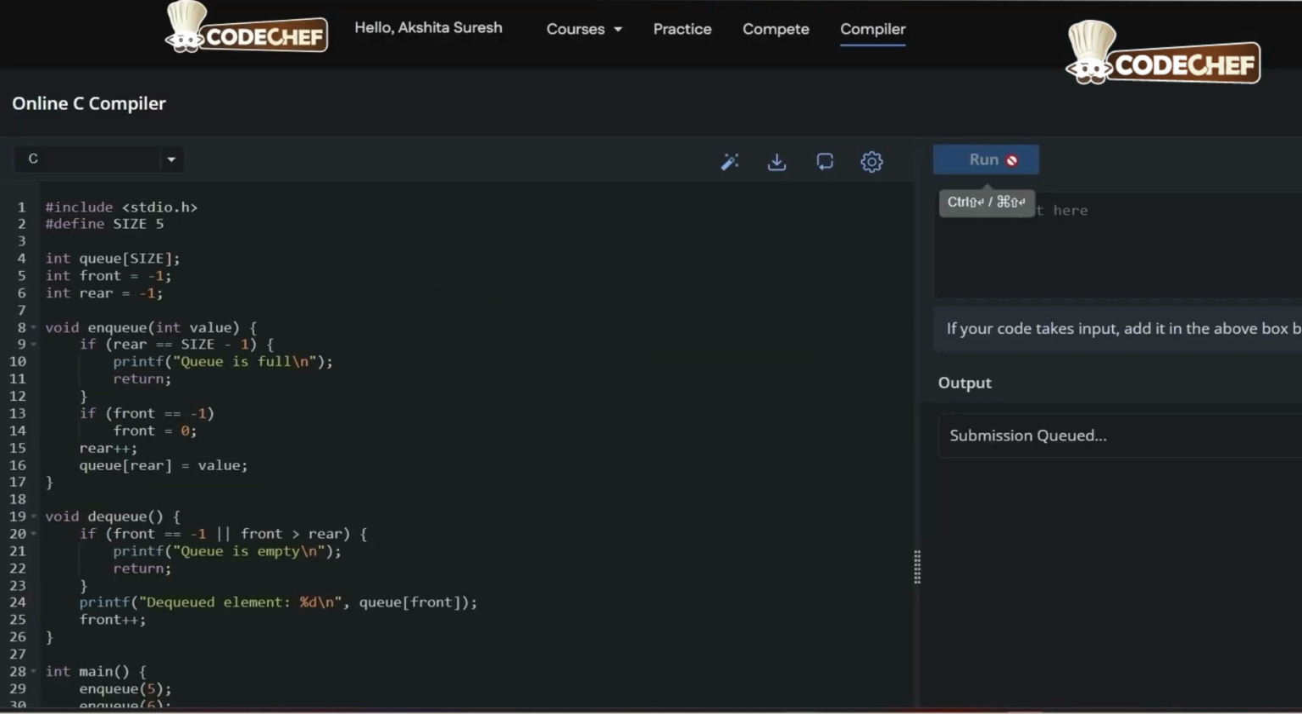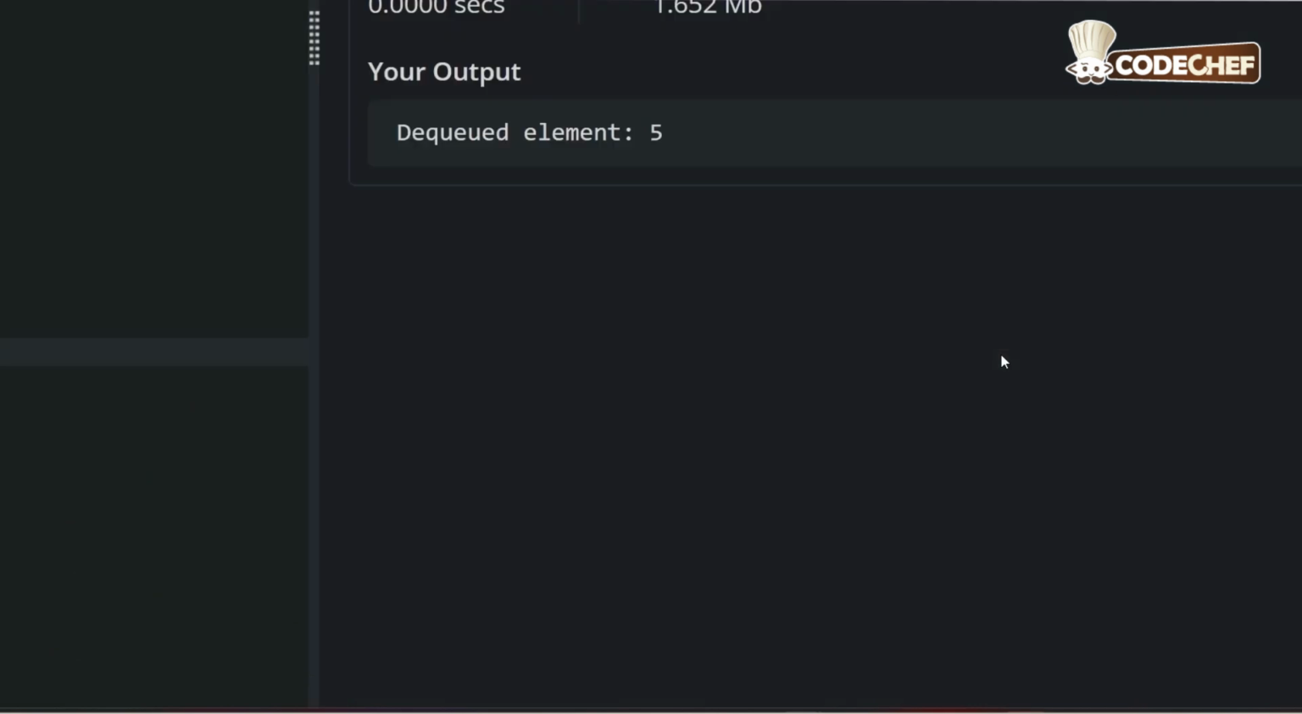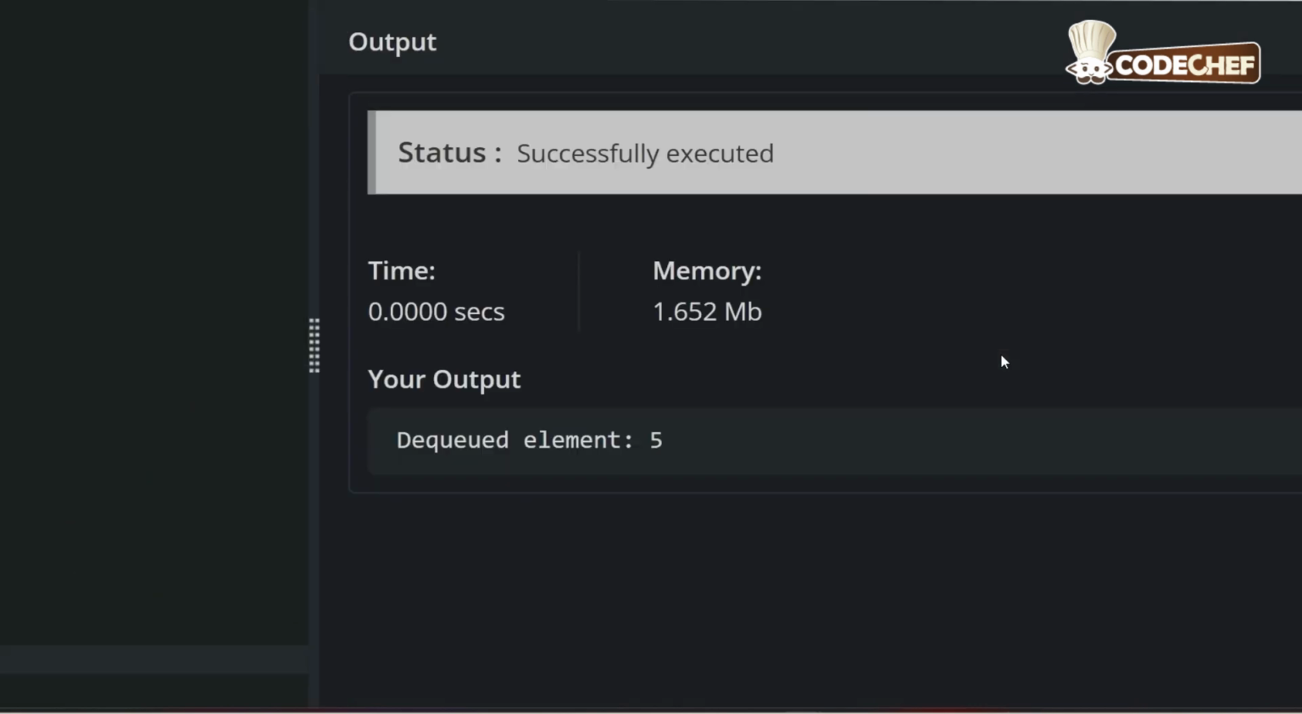Now we try running the program. Here we can see the output is dequeued element 5. This confirms the FIFO principle. 5 was inserted first, so it is removed first.